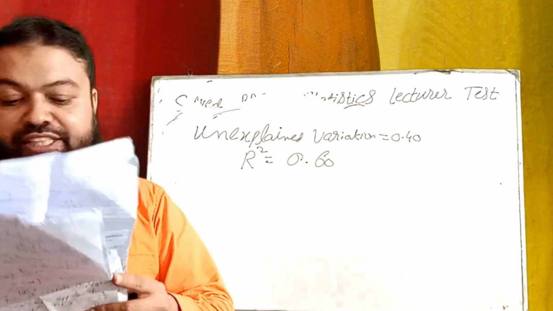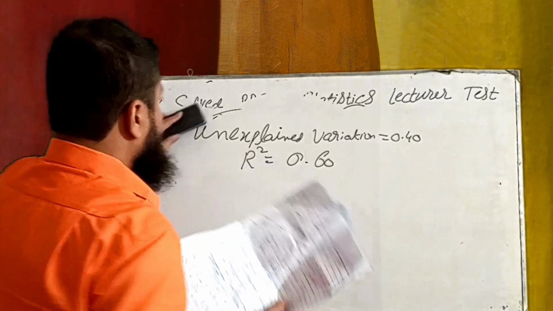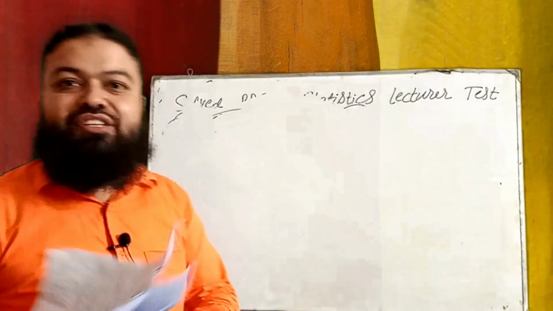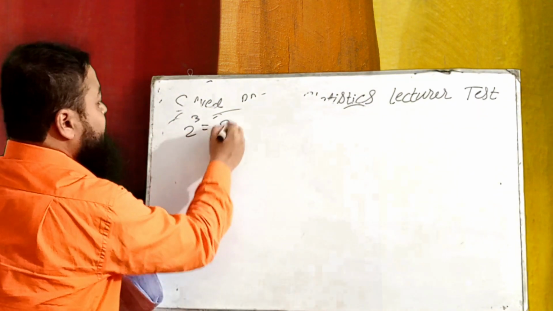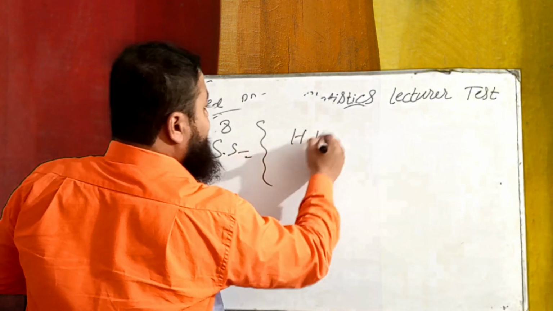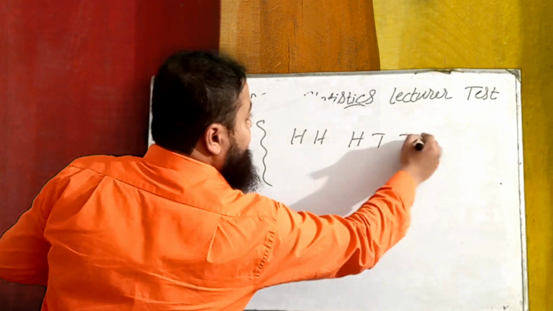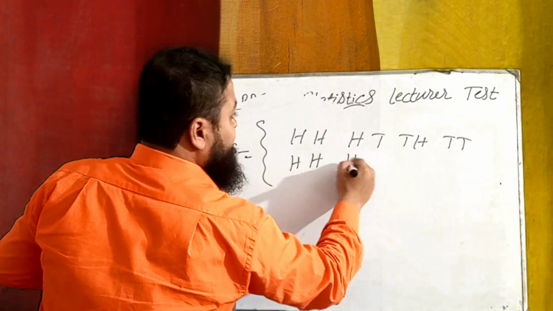Next is when we toss 3 coins. I discussed in my lecture, when we toss 3 coins, sample space is 2 raised to power 3, and that is 8. Sample space will be, for example, for 2: head head, head tail, tail head, tail tail. Same repeat it over here.